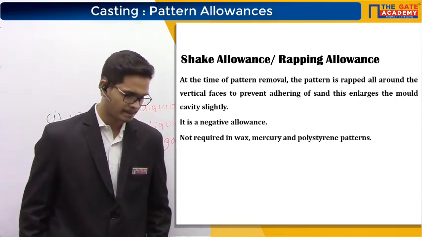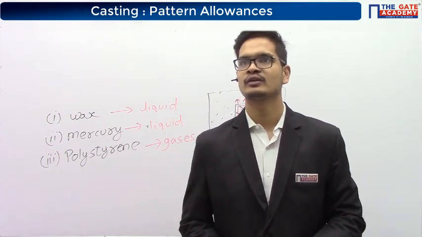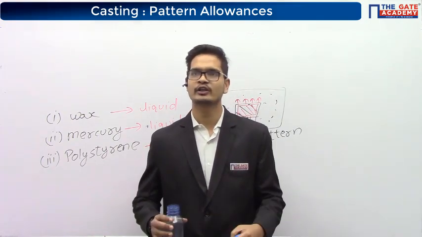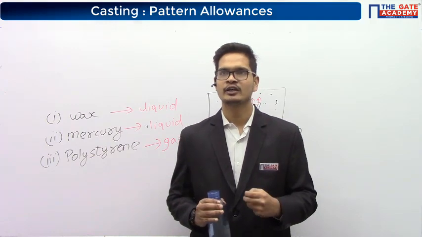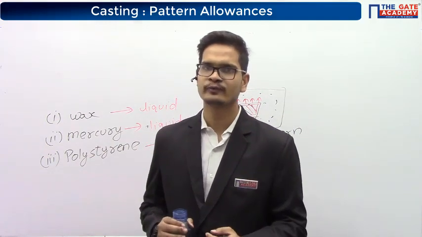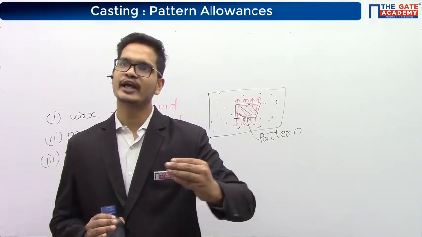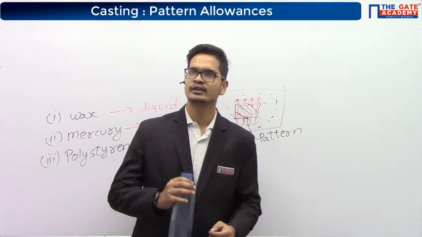Please copy this. Sir, do we make the pattern after calculating all the allowances? Yeah, Anshu. Obviously, we will make the pattern after calculating all the allowances. First, we'll calculate the size of the casting required from the engineering drawing or whatever design you have made. In that casting, we'll keep adding all the allowances. After adding all the allowances, we'll get the size of the pattern. Okay.